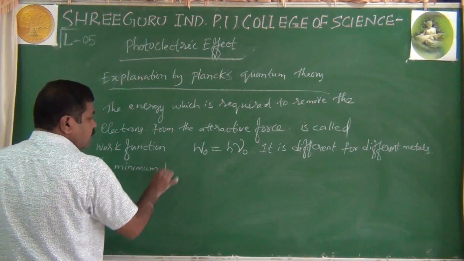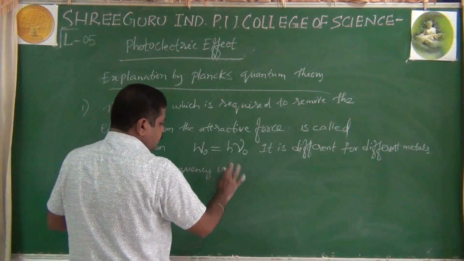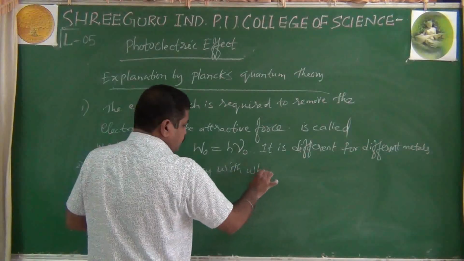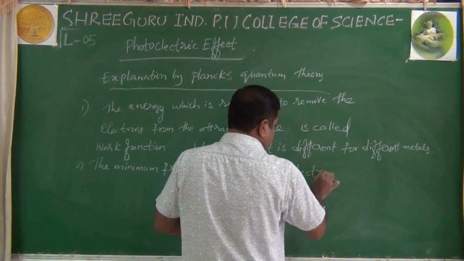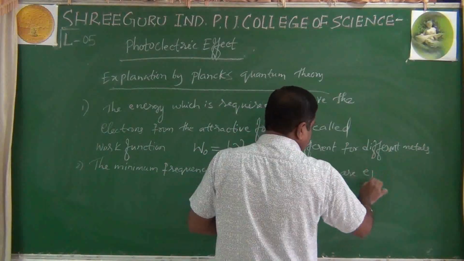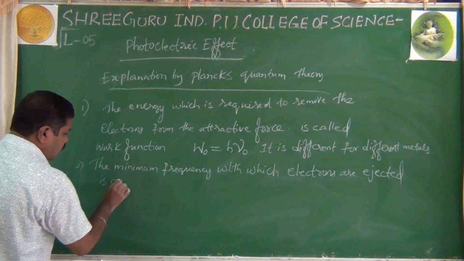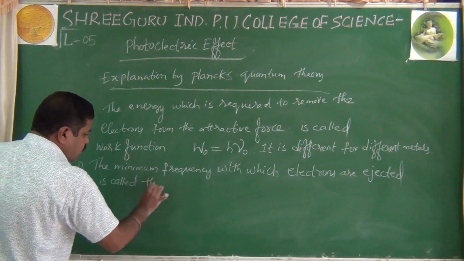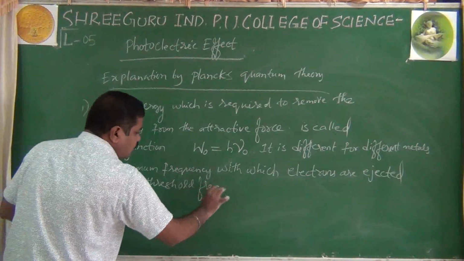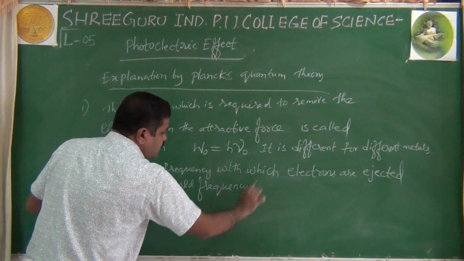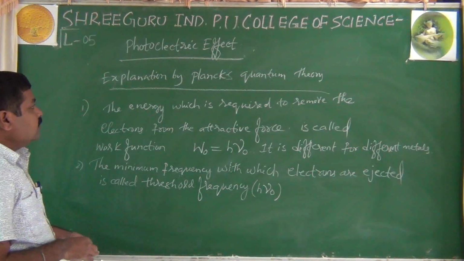The minimum frequency with which electrons are ejected out is called, okay, that is threshold frequency. Threshold frequency, which is nothing but h nu naught. Please remember.